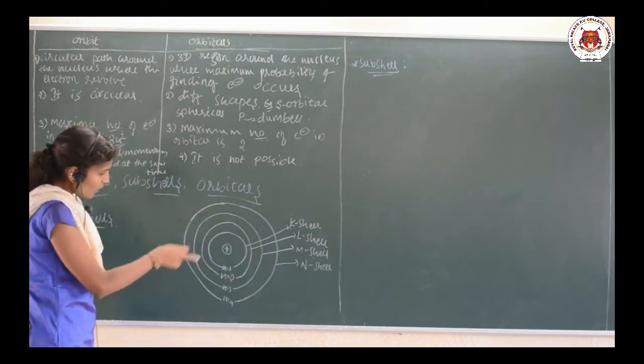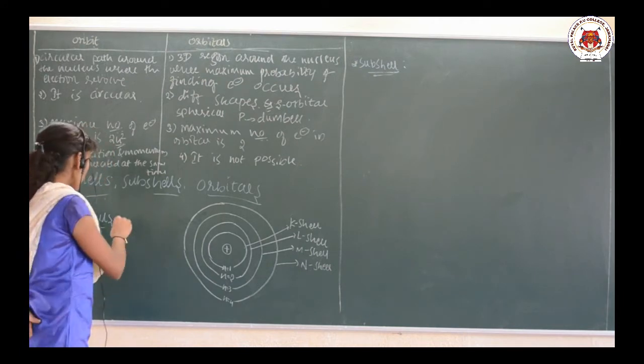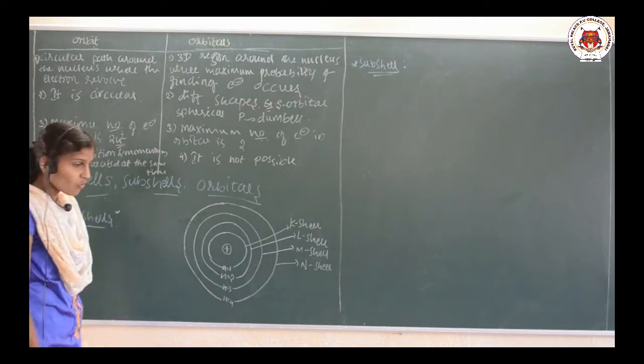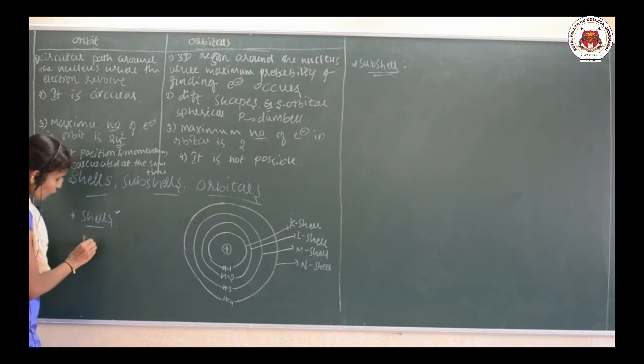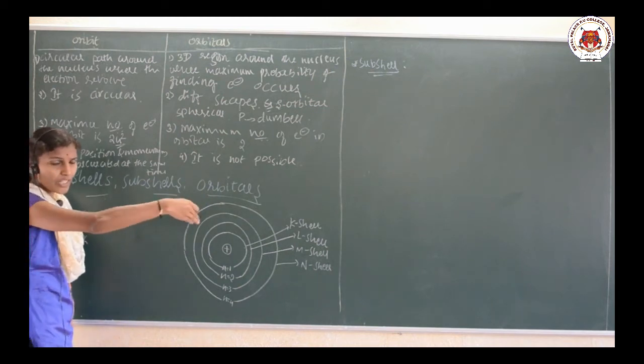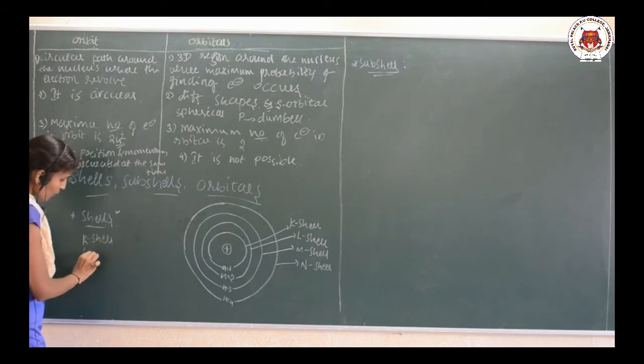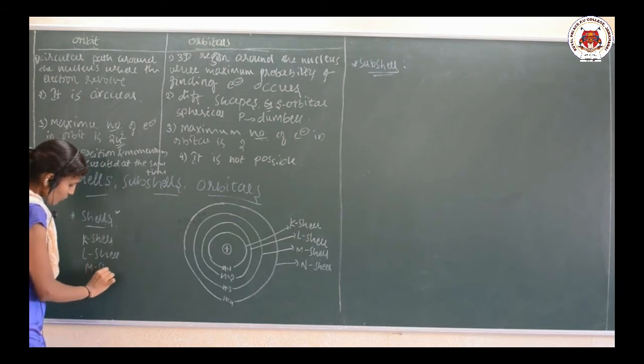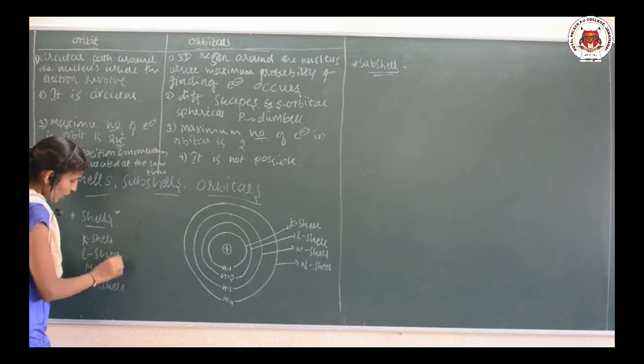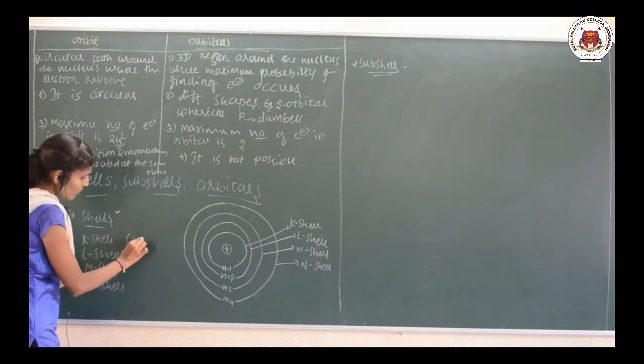So, the circular pathways around the nucleus are said to be cells. How many cells are there? 4 cells, and so on we can take. For understanding the concept, mainly we are going to divide into K shell, L shell, M shell, N shell, and the value of n is the number of the orbit.